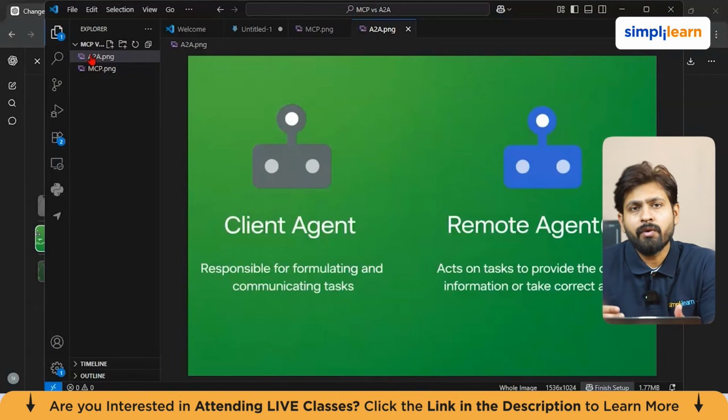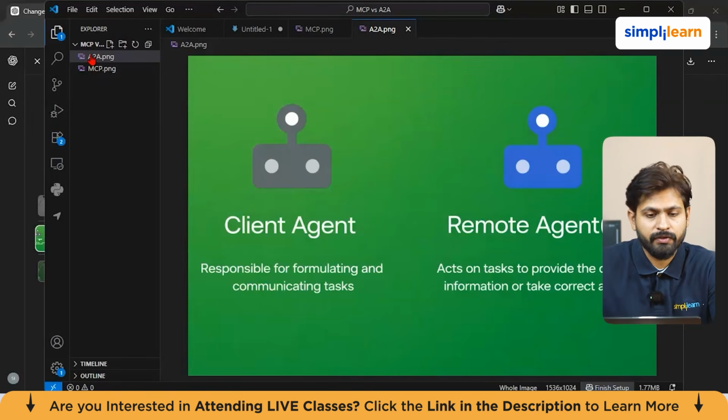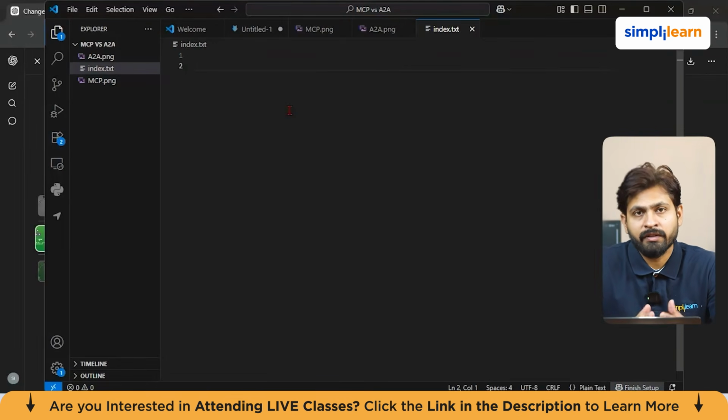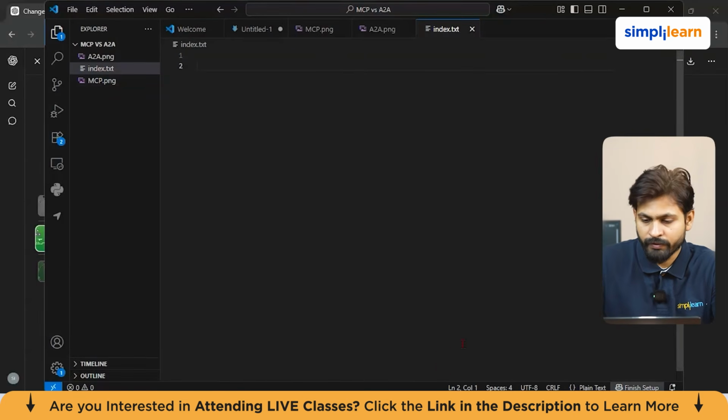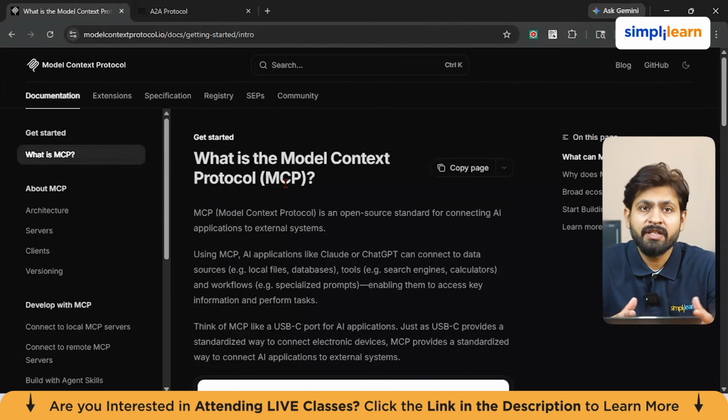Now, let us think a bit more about what MCP actually includes. So, guys, according to the MCP docs, I'm at the official documentation of MCP. According to this documentation, MCP includes these major pieces: resources, tools, prompts, plus client-side features like roots and sampling.